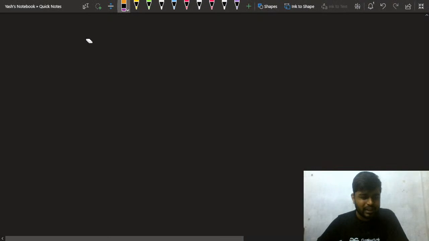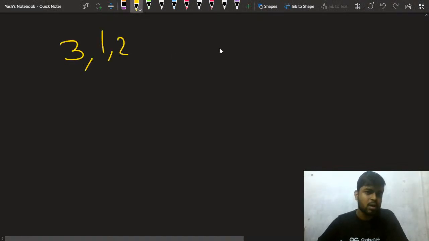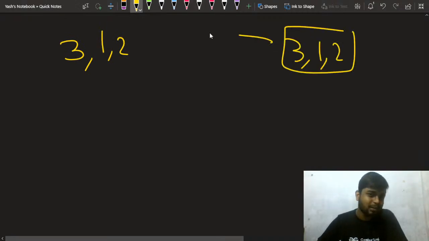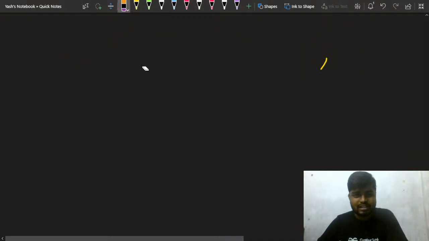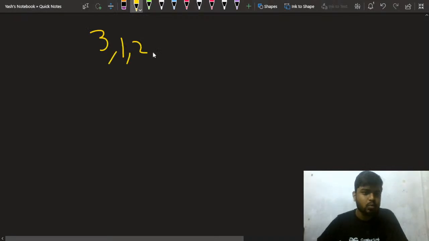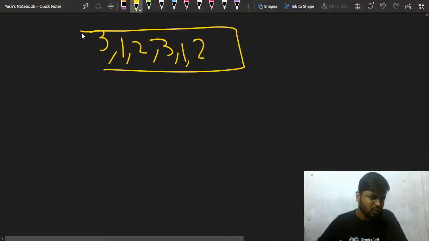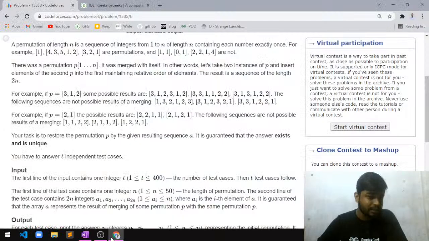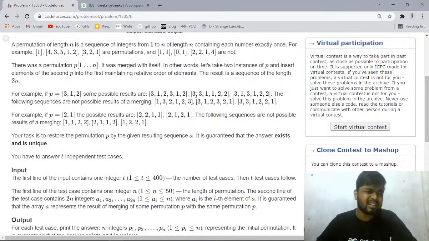This is one of the cases you can make. If you have 3 1 2, you will copy 3 1 2 and paste it again here. So it will look something like 3 1 2 and then again 3 1 2. There can be a lot of other valid combinations as well, but I'm not going deep into it. You can read about them. Only notice one thing, that you need to maintain the relative order.